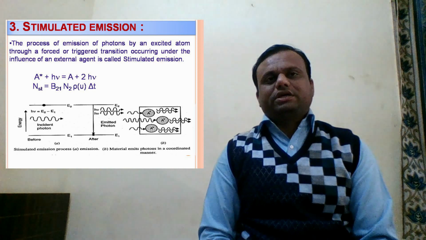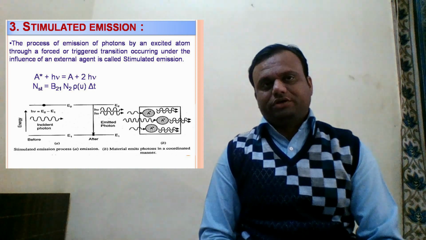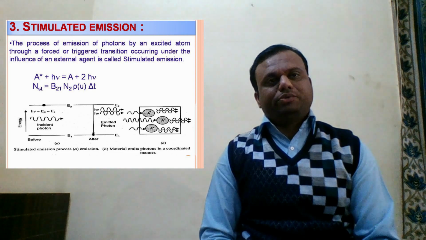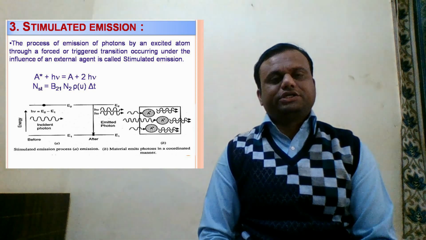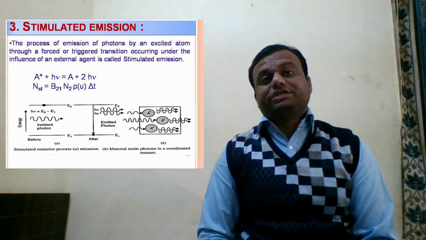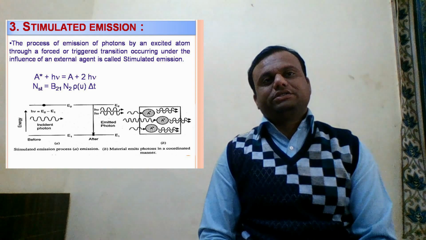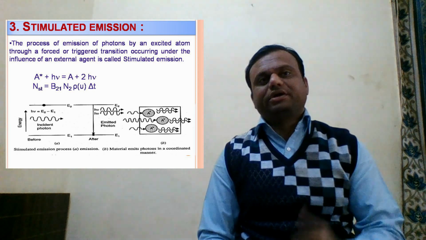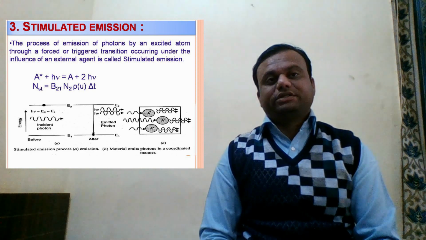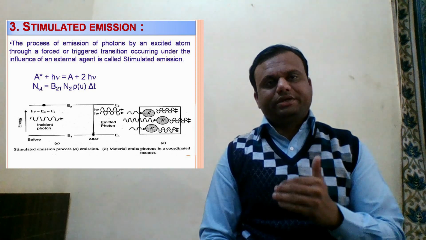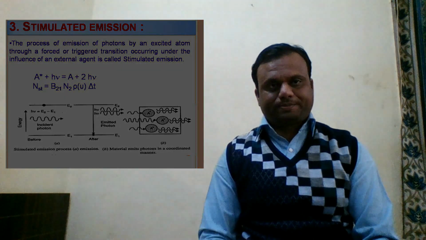Now the process in which emission of a photon takes place by an excited atom under the influence of an external agency is called stimulated emission, and that process is mathematically represented as A star plus h nu equal to A plus twice h nu. Here again A star represents the atom present in the excited state, h nu represents the energy of the photon which is used to trigger the atom present in the excited state, A represents the atom present in the ground state, and twice h nu represents the energy of the photon emitted by the excited atom and the energy of the initial photon, that is we represent it as twice h nu.